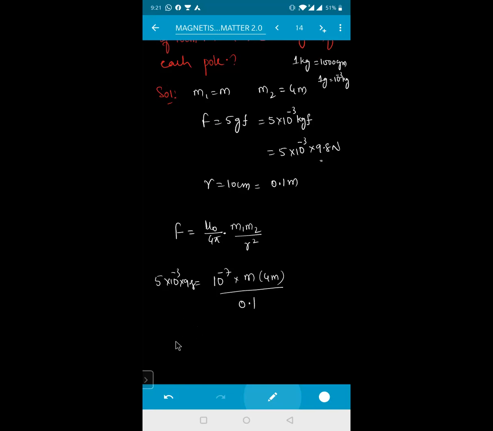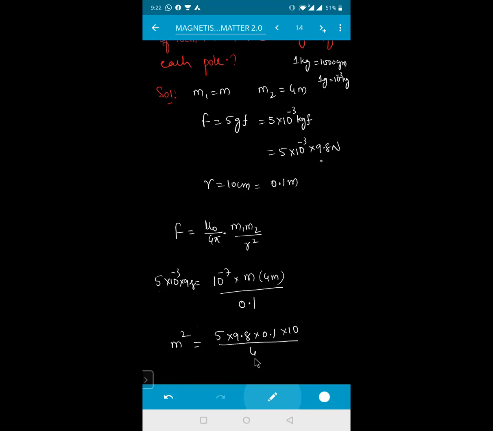So M square will be equal to 5 into 9.8 into 0.1 into power, writing totally. This 4 will come down.